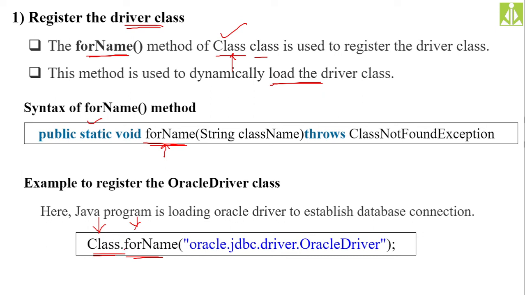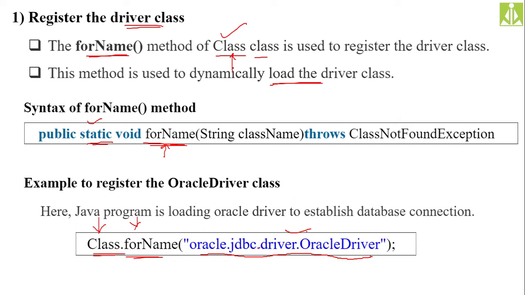Why is it possible? Because your forName method is static. So as your forName method is static, you can call it directly with the help of the class name. So Class.forName of, you need to provide this complete driver description. So this is the description of your driver program: oracle.jdbc.driver.OracleDriver. You need to provide this description so that this driver gets loaded into the program environment.